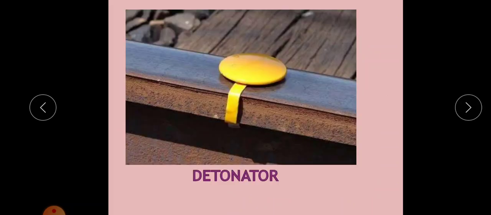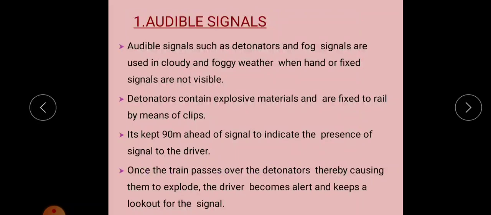That is, detonators. We fix the detonator on top of the rail, and it contains explosives. When trains move over this detonator, the explosive will explode and a loud noise will be emitted. So the driver will be cautioned about a signal which is coming in front. Once the train passes over the detonator, causing it to explode, the driver becomes alert and keeps a lookout for the signal.